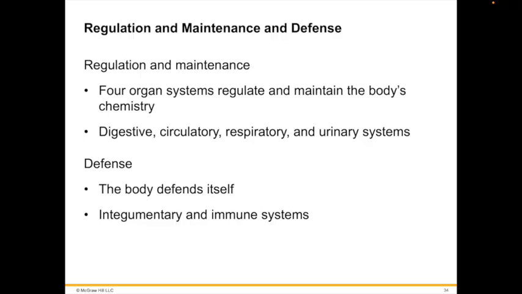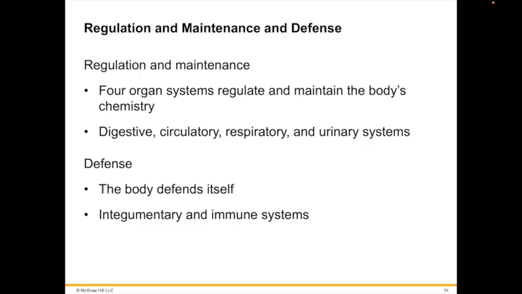Sometimes defense is needed. Every animal faces assault by bacteria, viruses, fungi, protists, and even other animals. Given that, we rely on the integumentary system as the first line of defense, intact skin being that first line. If they penetrate that first line of defense, next comes the immune system. It responds by producing antibodies and specialized cells that attack those invading organisms.